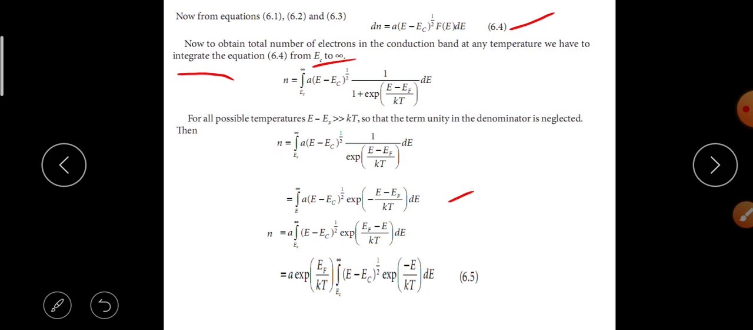Now n is equal to the integral from EC to infinity of A into E minus EC whole power 1 by 2 into exponential of minus E minus EF by kT into dE. By solving, n is equal to A into exponential EF by kT into the integral from EC to infinity of E minus EC whole power 1 by 2 into exponential minus E by kT into dE.